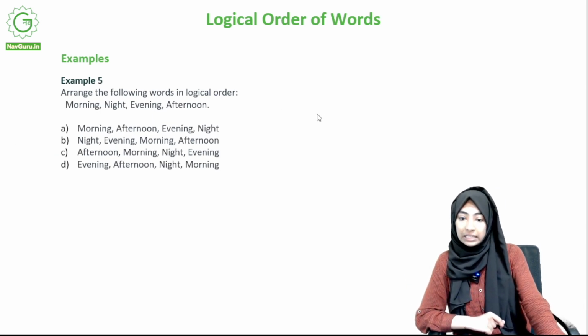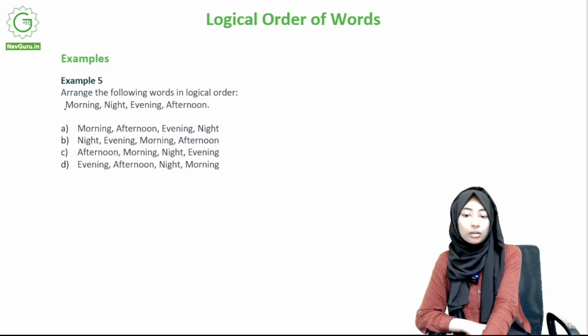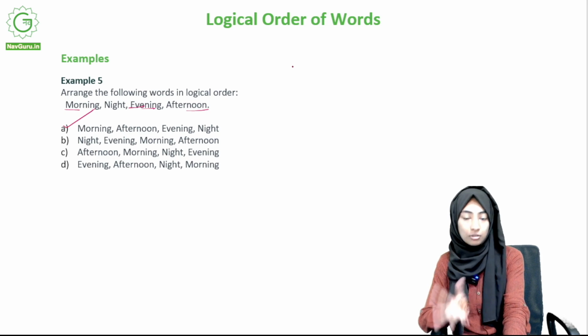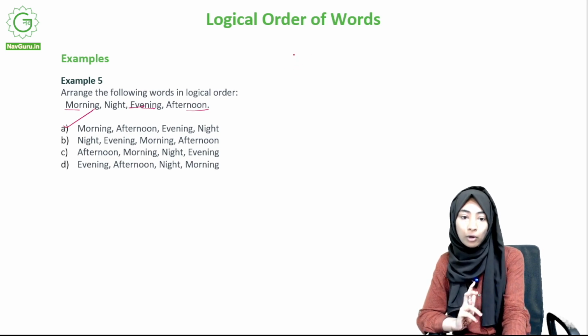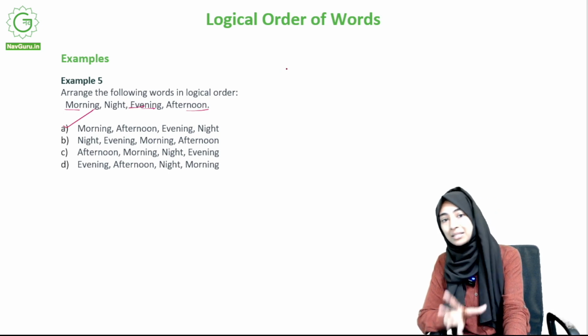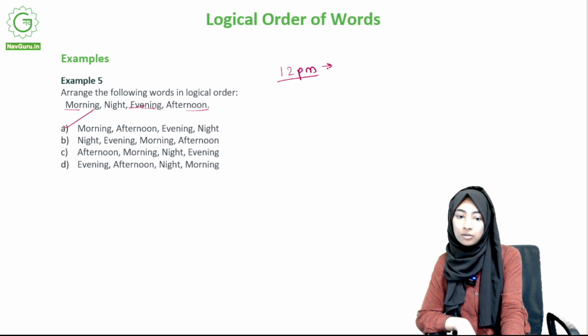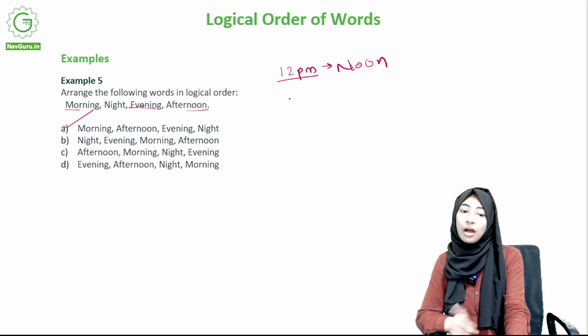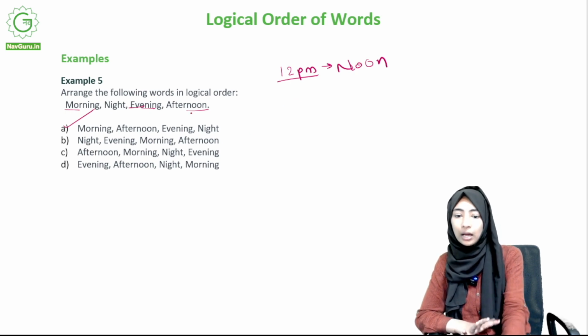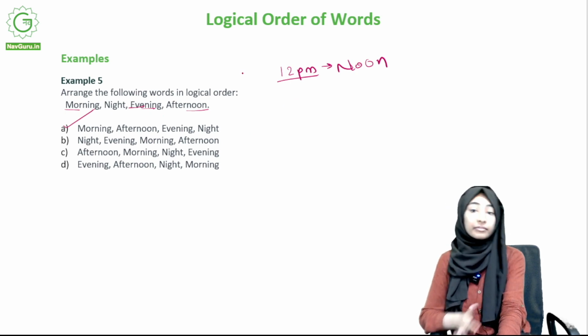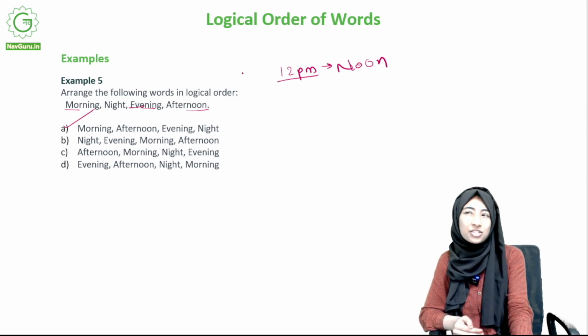Morning, night, evening, afternoon. So what is the logical order? Morning, afternoon, evening, night, right? This. So morning, we know what we mean by morning, is the time it's usually used to refer to the time from sunrise up till 12 p.m. Right? 12 p.m. is called noon. In case you did not know, the time after 12 p.m. is called afternoon, and evening, I mean, different people define evening in different ways, but it's generally the time from, let's say, 4 p.m.